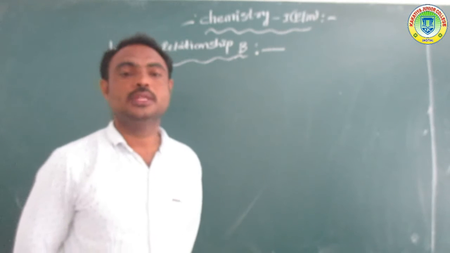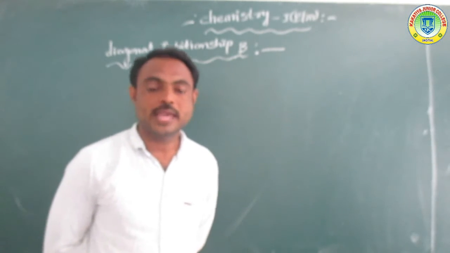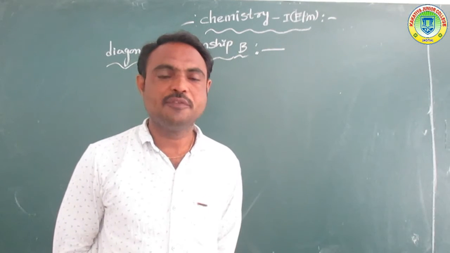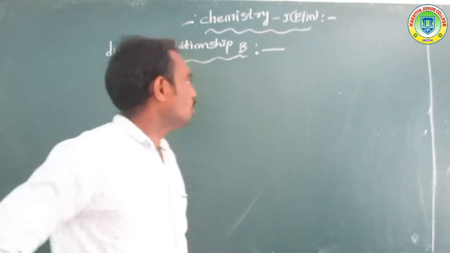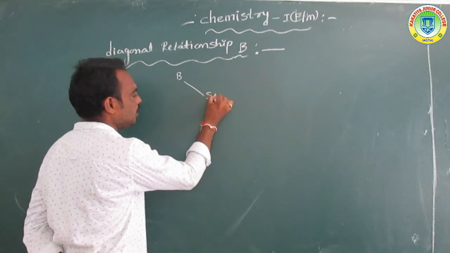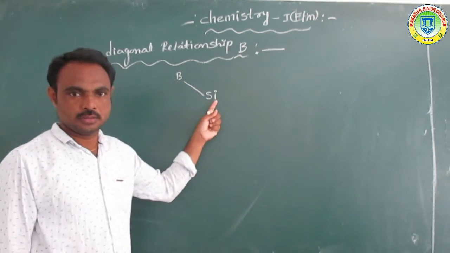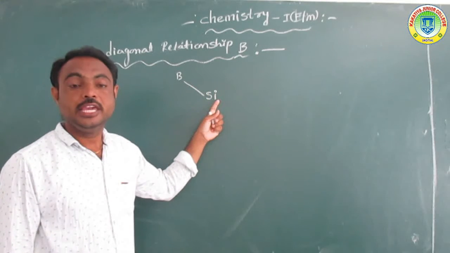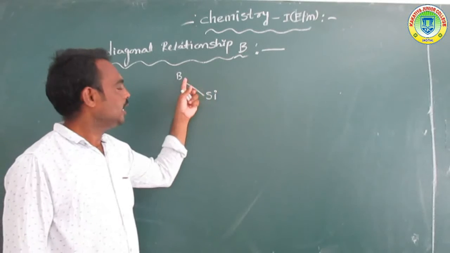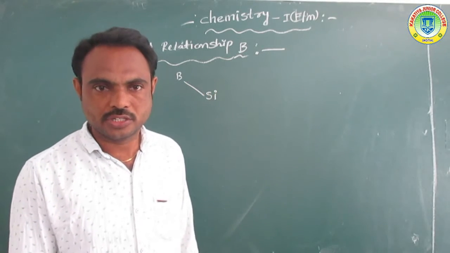Overall, we already know the diagonal relationship. Boron is diagonal with the silicon element. What is the meaning of diagonal relationship? Boron is just like a diagonal with silicon. These two elements, boron and silicon, contain equal or similar properties. That phenomenon is called diagonal relationship.